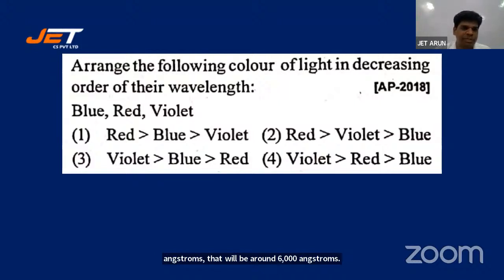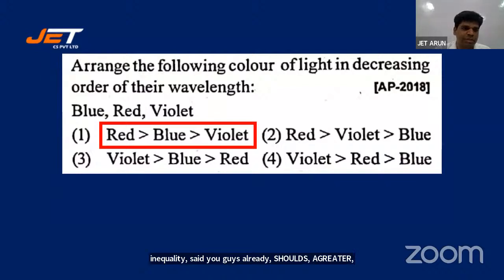Okay, I'm getting a mixed response. 1, 2, and 3, and 4 also. All right. Inequality సరిగా చూడండి స్టూడెంట్స్. VIBGYOR లో మీరు కంపేర్ చేస్తే వచ్చేస్తుంది. The key, 1 is absolutely right, students. కొంతమంది 3 చెప్పారు, 4 చెప్పారు. 3 లో మీరు inequality సరిగ్గా చూడలేదు అనుకుంటాను. Violet is less than blue, less than red. కానీ 1 లో red is greater than blue and greater than violet. VIBGYOR చూడండి, violet 400 దగ్గర ఉంటుంది, బ్లూది దానికంటే కొంచెం ఎక్కువ ఉంటుంది, రెడ్ ది maximum ఉంటుంది visible region లో. Roughly 6000 angstroms, violet is 4000 angstroms. Roughly, it could be more than that also.